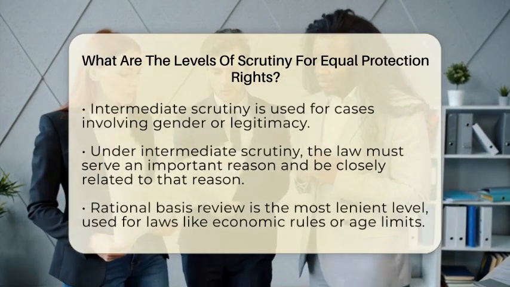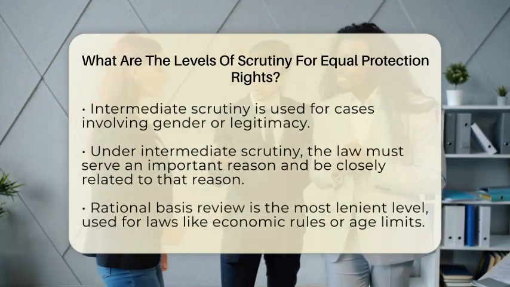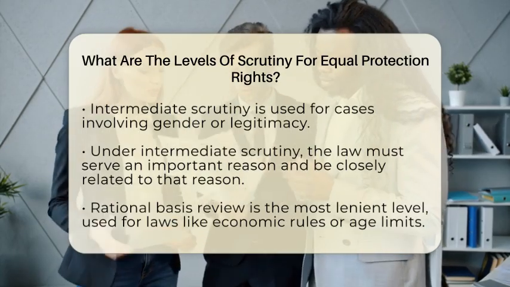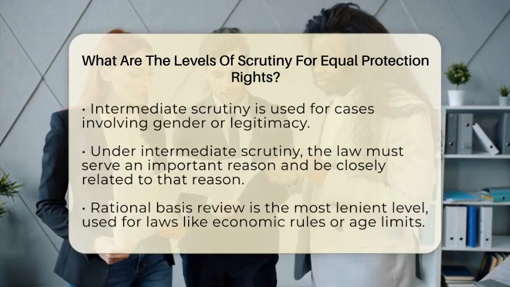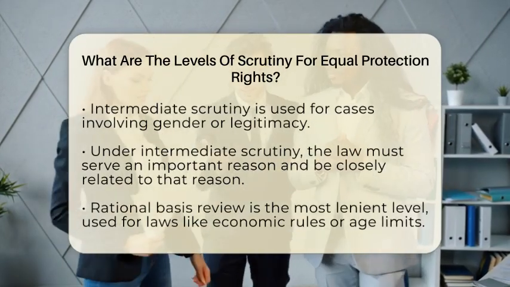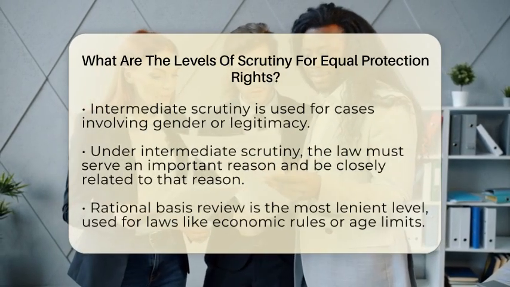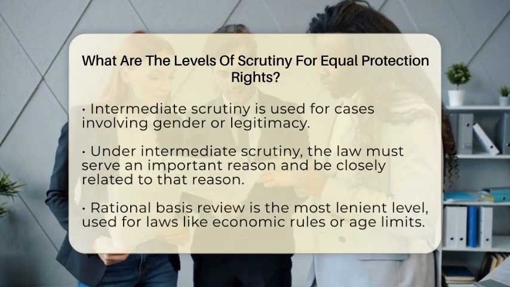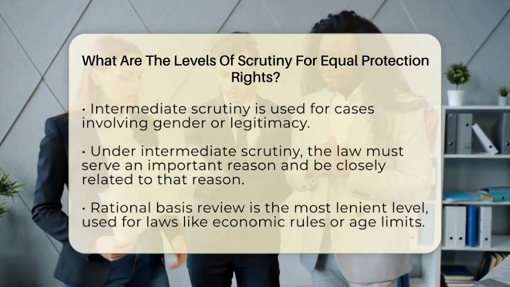Next is intermediate scrutiny. This is used for cases involving gender or legitimacy, which means whether someone was born to married parents. Here, the government must show that the law serves an important reason and that it is closely related to that reason. It's less strict than strict scrutiny but still requires a good connection between the law and its purpose. The third level is called rational basis review.